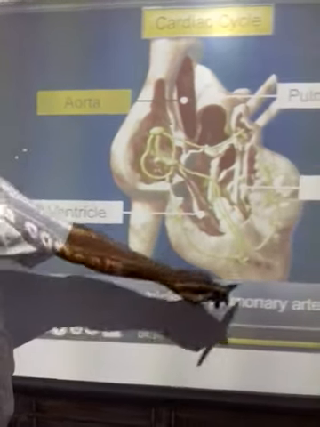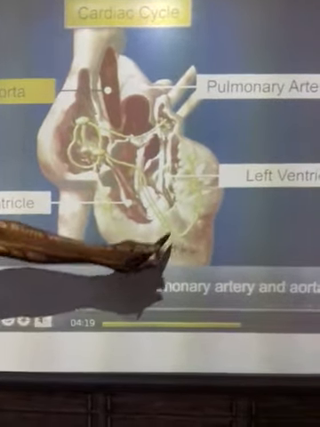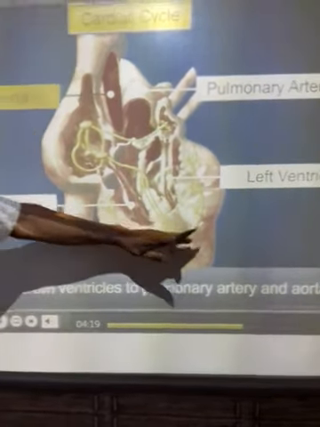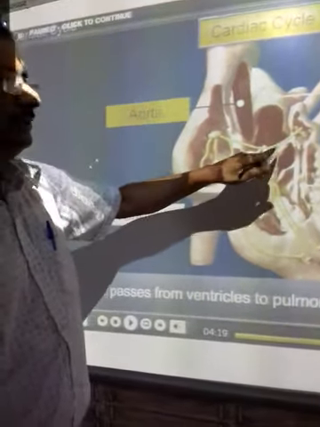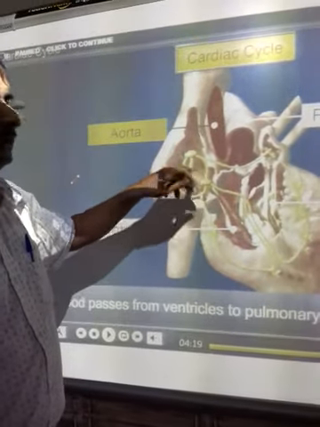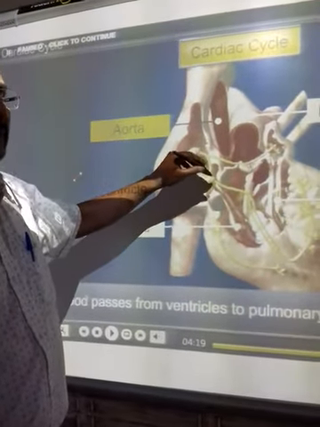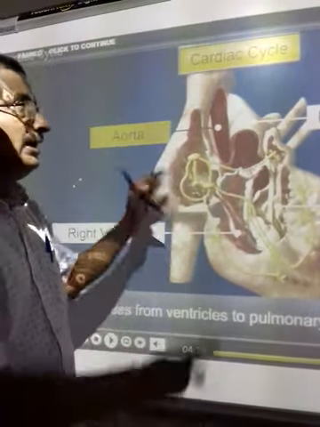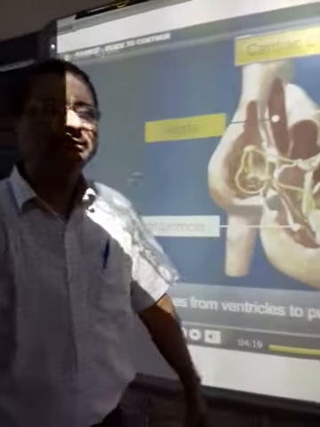This is the systolic phase of the ventricle, where the ventricle is contracted, and when this ventricle is contracted, usually the aortic and the pulmonary semilunar valves open up and throw the blood, and this is how the cardiac cycle is completed.